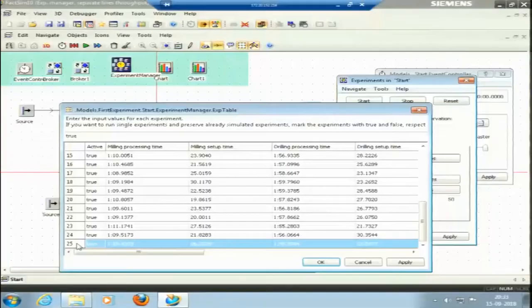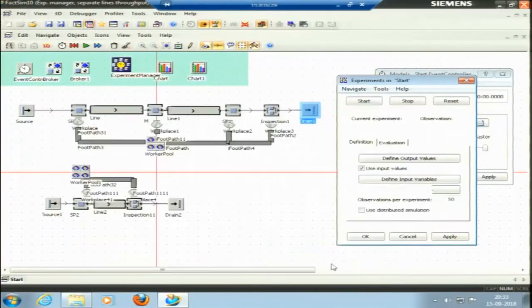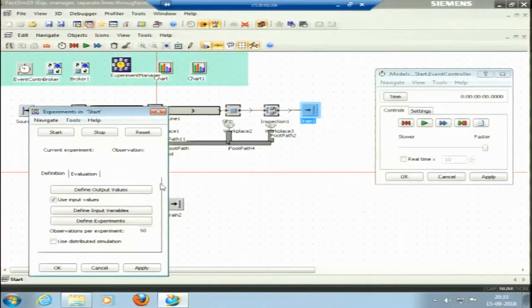The second observation is another 50 experiments. So, the total number of experiments that happen is 25 into 50. 25 experiments are made, and 50 observations per experiment, those are given here. This is 50 observations per experiment.